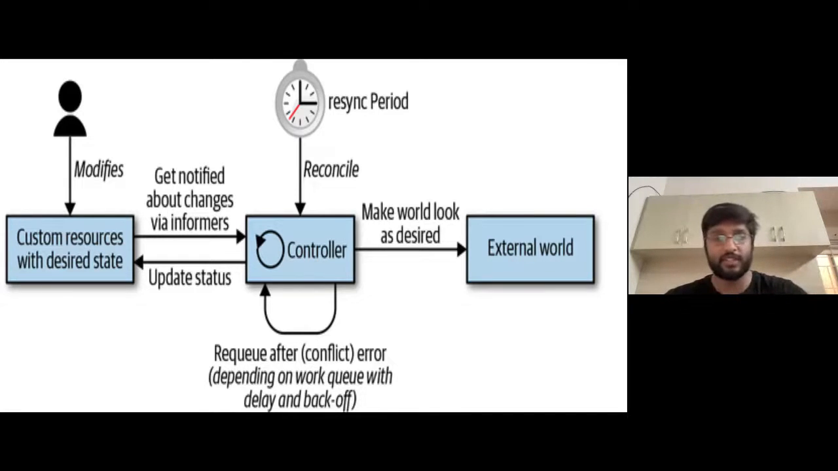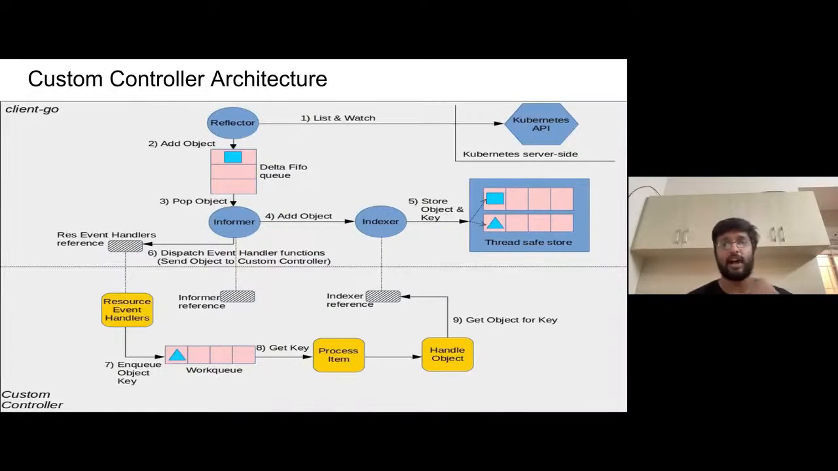So that's what informers and index is. I'll just talk about this architecture really quickly. It looks pretty overwhelming, I agree, but bear with me. What I've done is I've tried to ensure that this is step by step. You see what is exactly happening inside a Kubernetes controller.